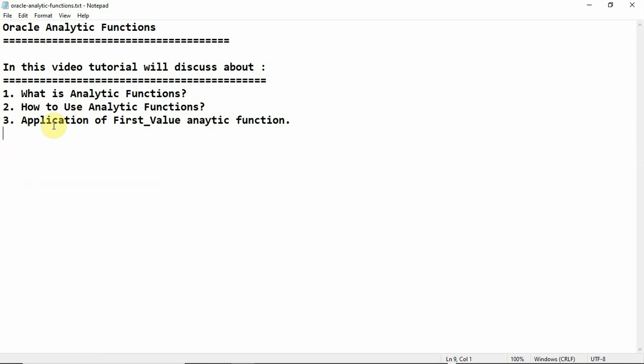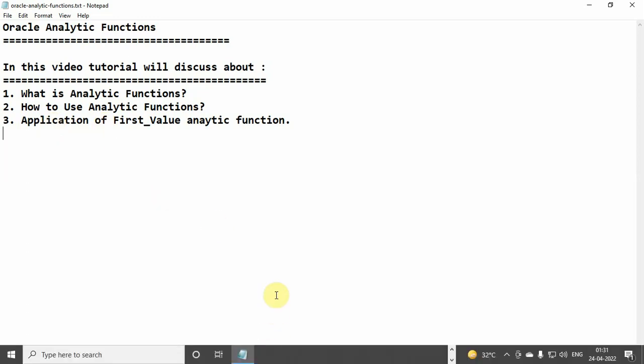These are also very important questions you may face in an interview: what is an analytic function, and give an example of an analytic function and how it works. I'll completely describe and discuss what an analytic function is, how to use it, what the first value analytic function is, and how we can apply it in our Oracle application.